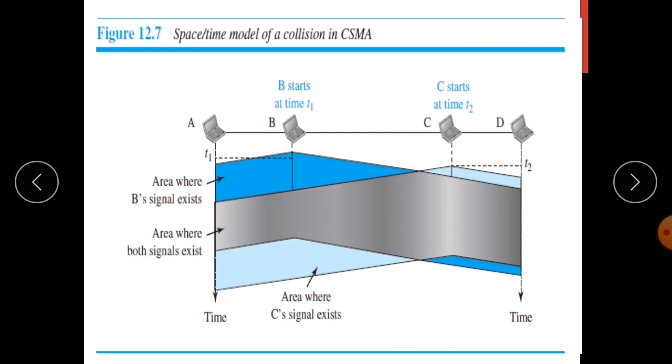Here you can see this area shows where B's signal exists in the channel, and this area shows where both signals exist. That means in this area there will be a collision between B's signal and C's signal. So both the frames will be discarded.